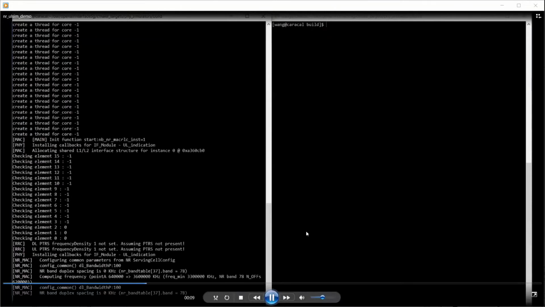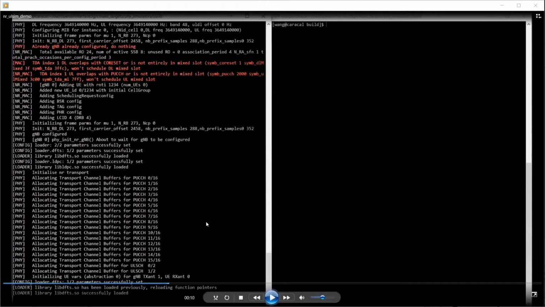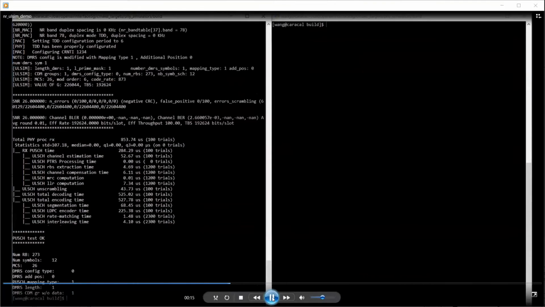First, on the left side we will run the software-based LDPC. It's running with 100 megahertz bandwidth. We can see here the size of the transport block, the 12 OFDM symbols, the number of PRBs, and the DMRS configuration.